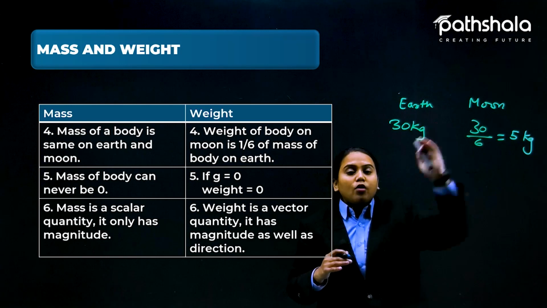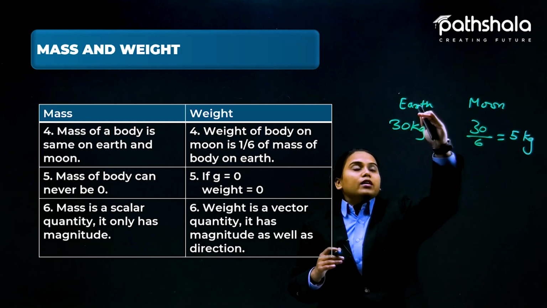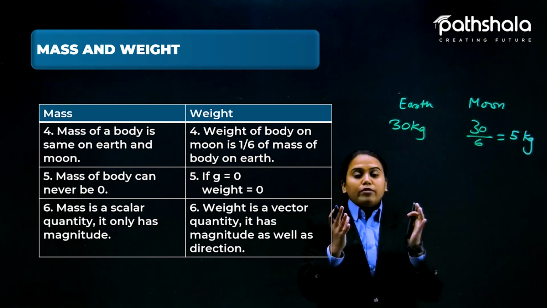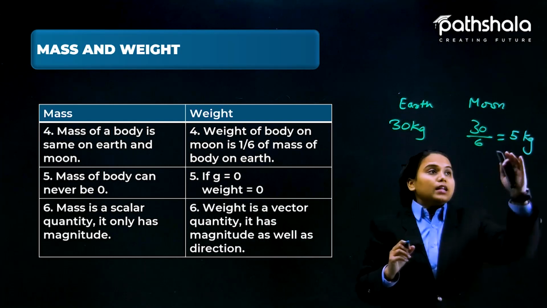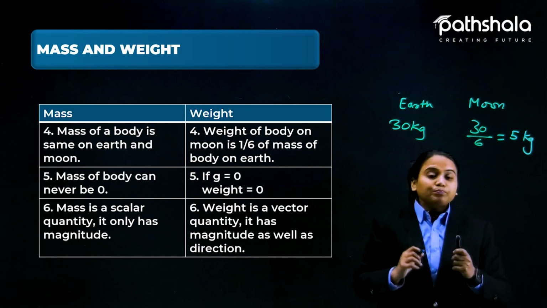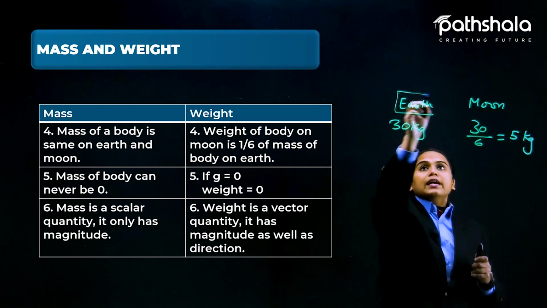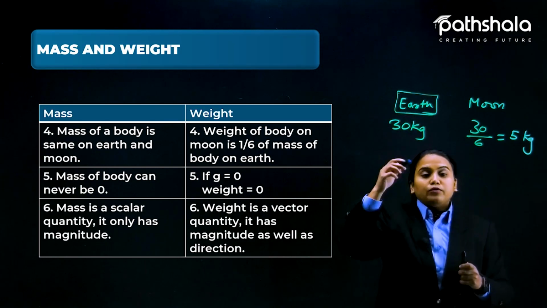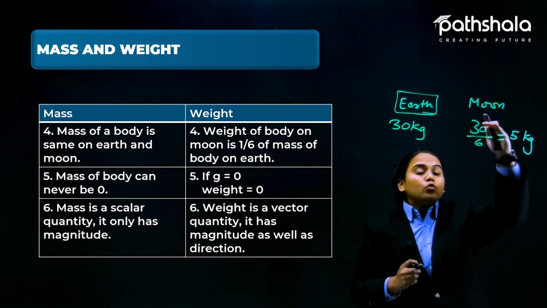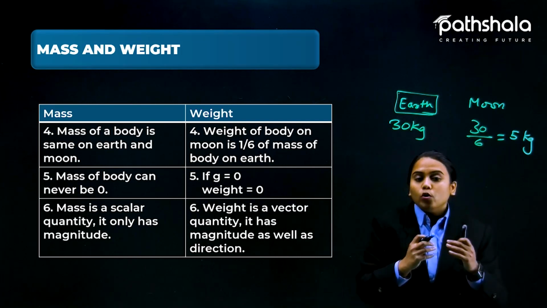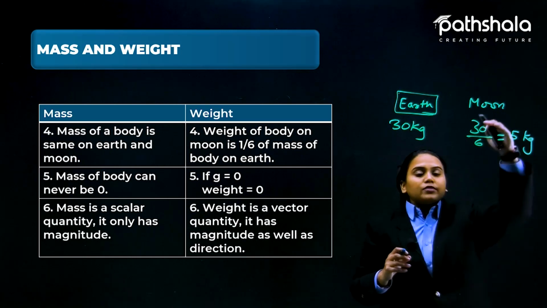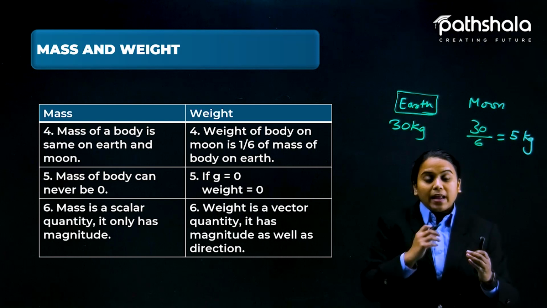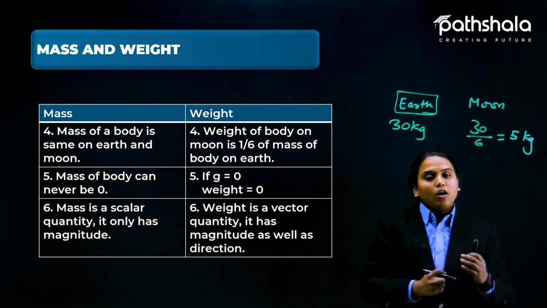Now you may be thinking, ma'am, the Earth and Moon do not differ that much in size, so how is there such a big difference in weight? Because the Earth is filled with certain masses right to its core, but the Moon is considered to be hollow, a little part of it is hollow from the inside. That is why it is much lighter, and it applies very little gravity on objects.